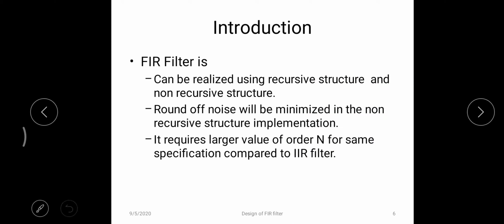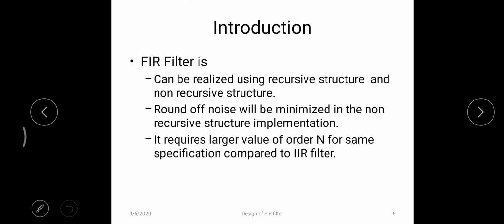Some more points about FIR filter: this filter can be realized using recursive structure as well as non-recursive structure. In the previous IIR filter design, we discussed direct form structures, cascade form structures and parallel form structures. Now here we are adding some more structures for FIR apart from the previous. Here we are going to discuss linear phase structures as well as transposed structures, which means that my H of z can be implemented in recursive type structures as well as non-recursive type structures.